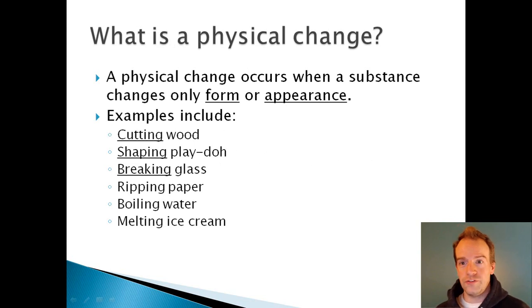First of all, what is a physical change? A physical change occurs when a substance changes only form or appearance. So anytime you change a substance without actually changing what it is, that's called a physical change. So in this list of examples, think about ripping paper.